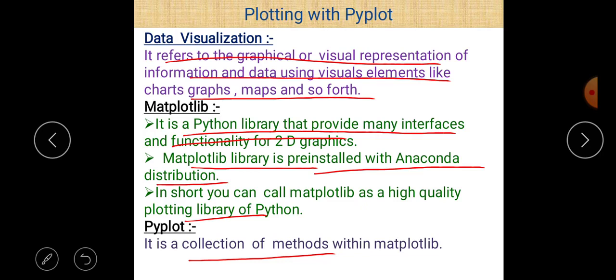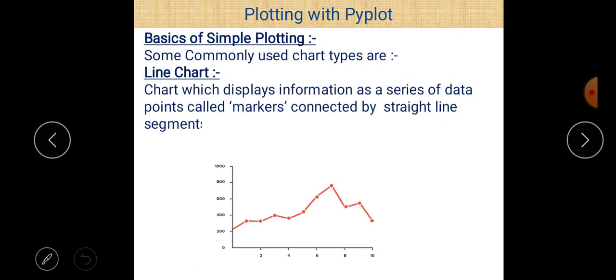So just use matplotlib.pyplot.method name, whether it is plot or bar or scatter. It doesn't matter. These methods should be related to pyplot when you use pyplot. So basically matplotlib is the name of the library. Pyplot is one of the interfaces of matplotlib, and if we want to use a method related to pyplot, we just use matplotlib.pyplot.method name.